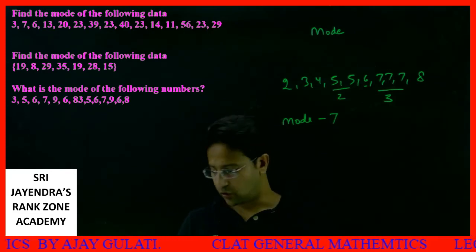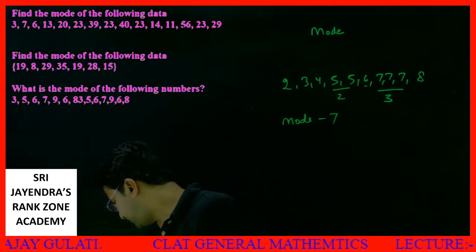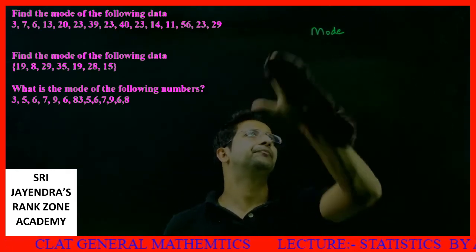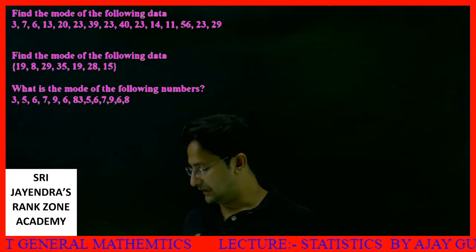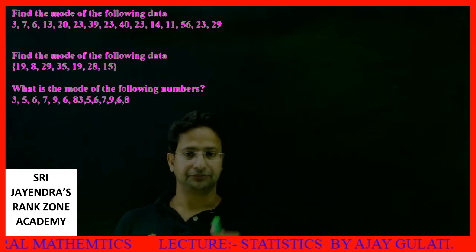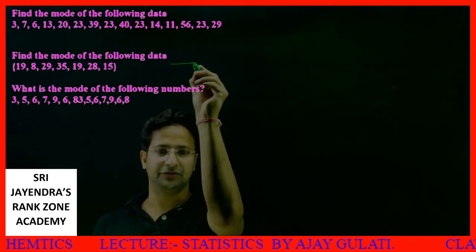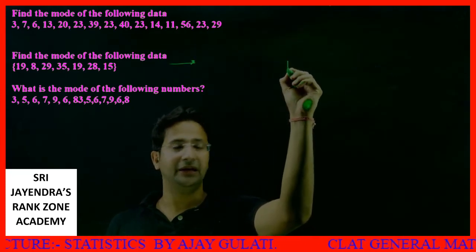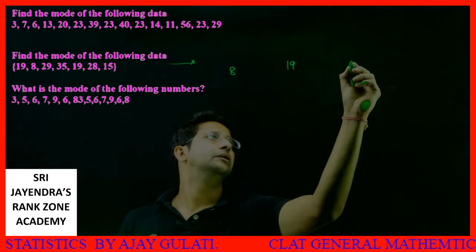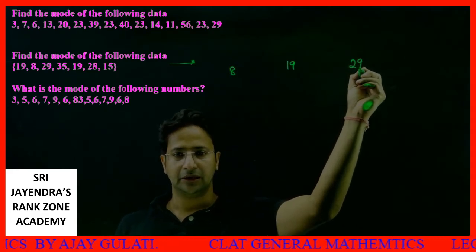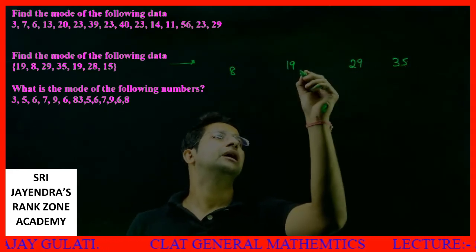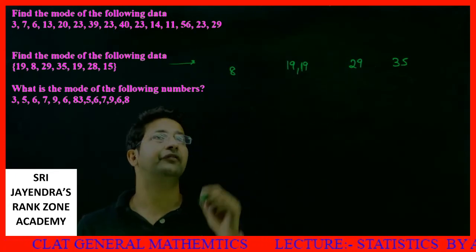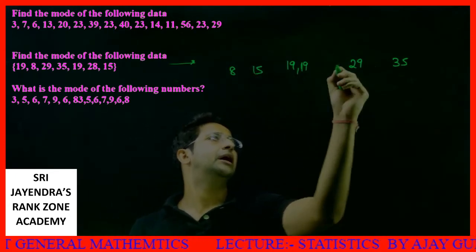Okay students, got it? Now I have presented 3 questions in front of you. Let's take all the 3. Let's start with this one. Find the mode of the following data: 19, 8, 29, 35, again 19, then we have 28 and 15, 15 and 28.